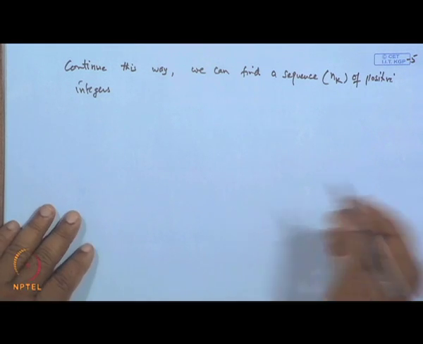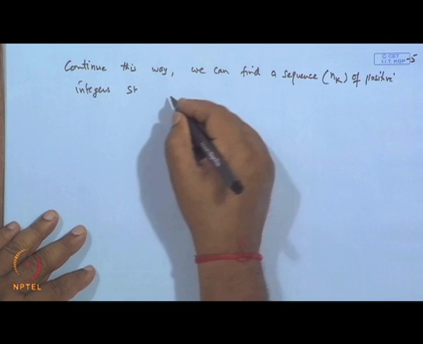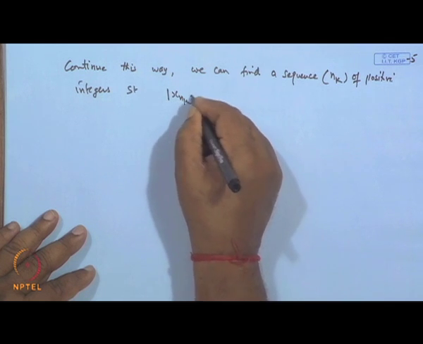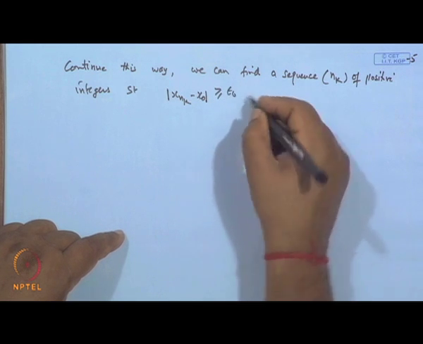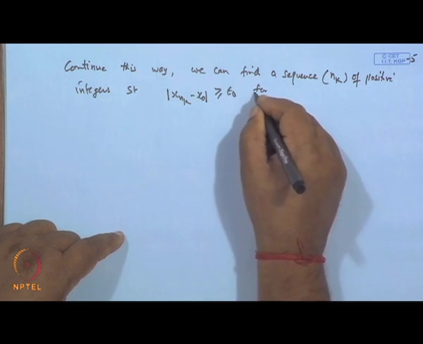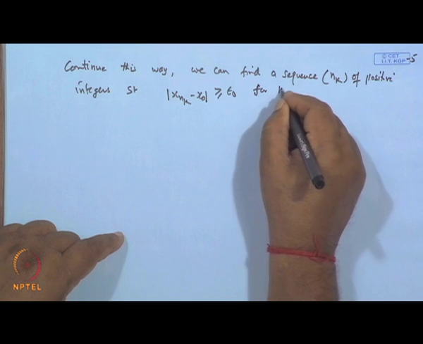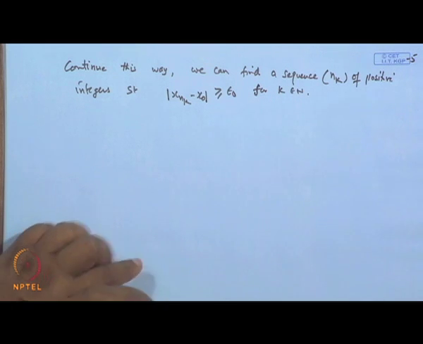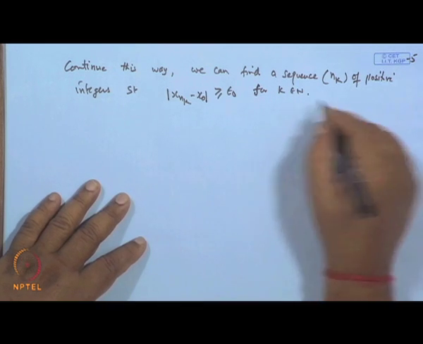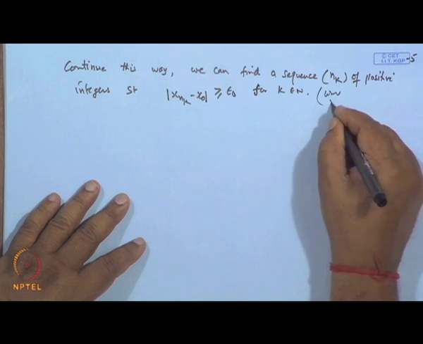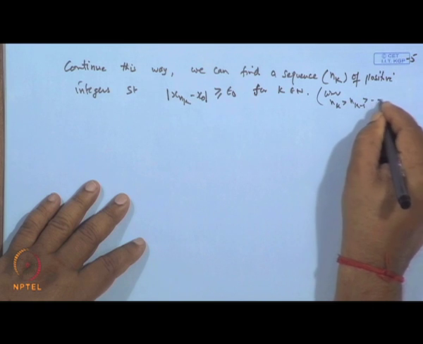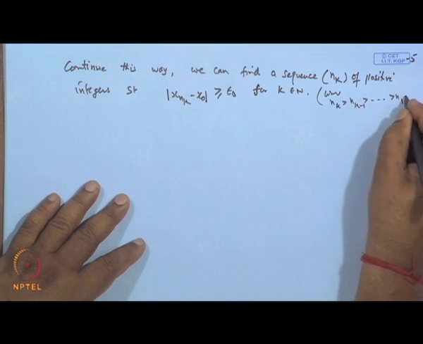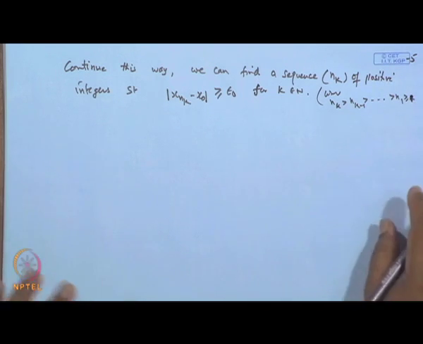Such that mod of x n k minus x is greater than or equal to epsilon naught for all k belonging to N, where n k is greater than n k minus 1 and so on, greater than n 1 which is greater than or equal to 1.